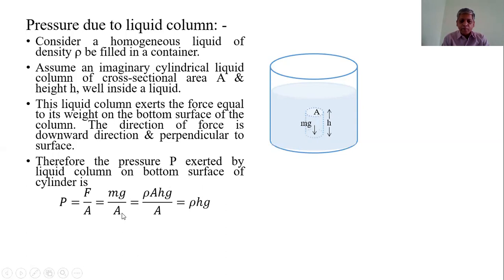This is the pressure. But according to our definition, density is nothing but mass per unit volume. Density is represented by rho and it is equal to